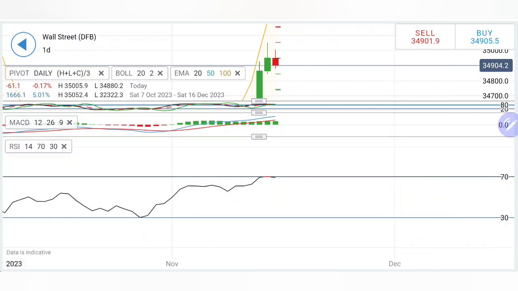Stochastic overbought, MACD is divergent and bullish, RSI near to overbought levels. Thus, considering this, those who want to risk a little can buy at 34,950. However, I will still recommend better be safe here. Only above 34,980, 35,000 levels, you can say that it is turning bullish, else it can still drop.